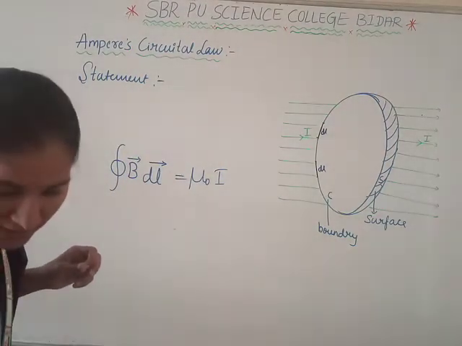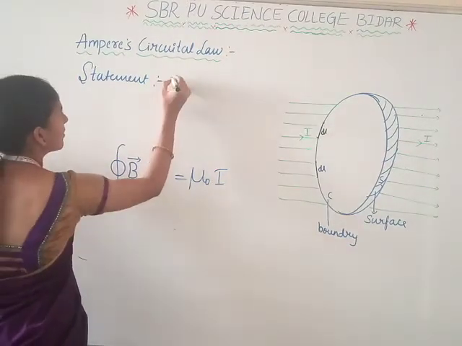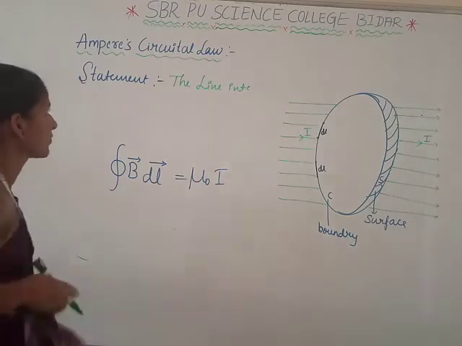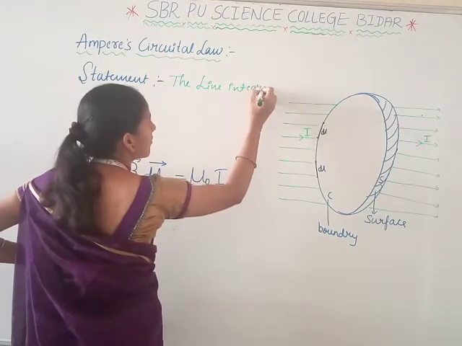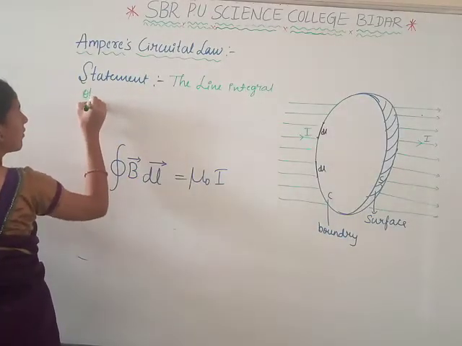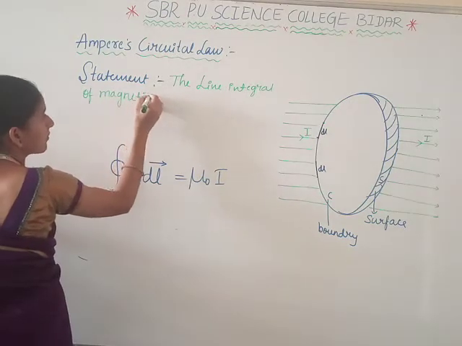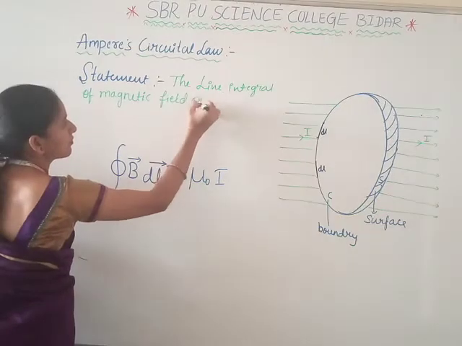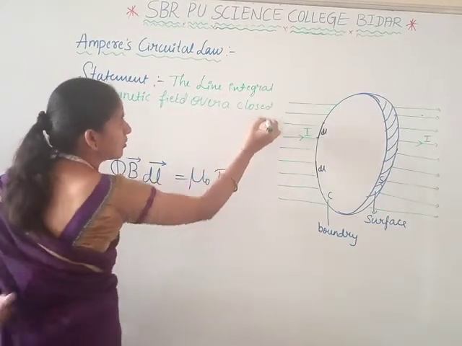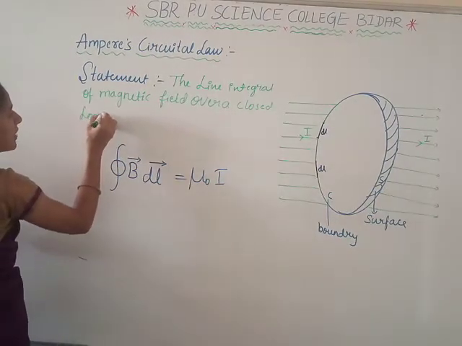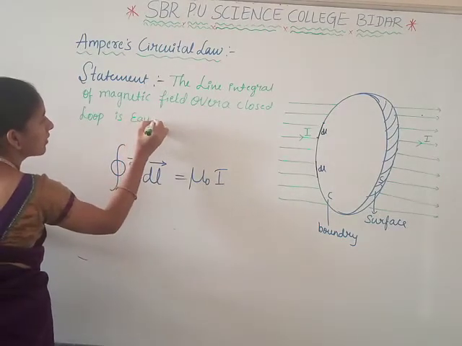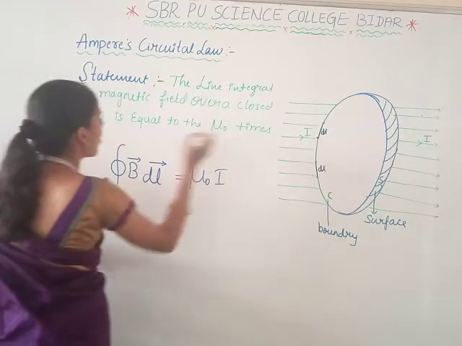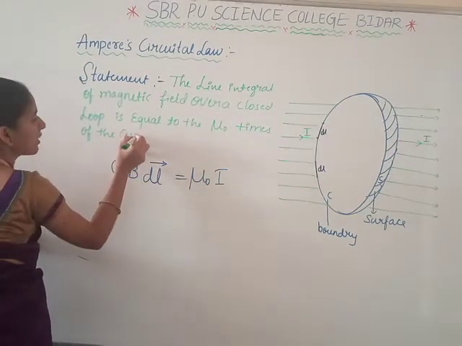The statement of Ampere circuital law is: the line integral of magnetic field over a closed loop is equal to mu naught times the current enclosed by the area.